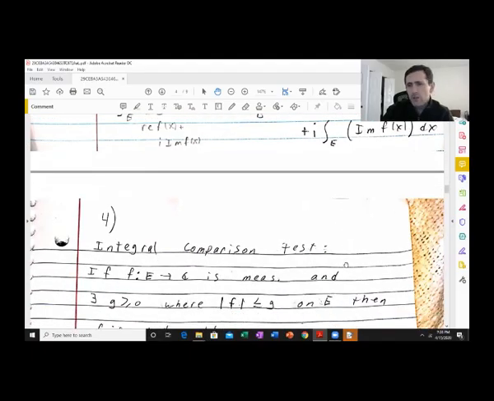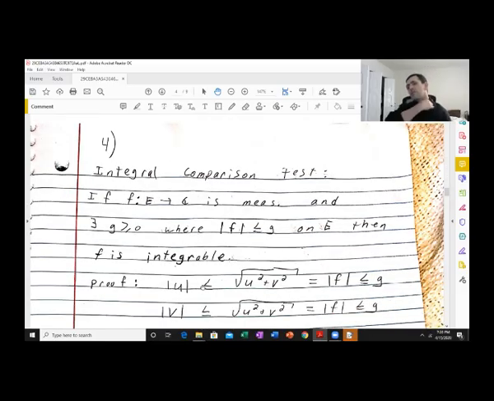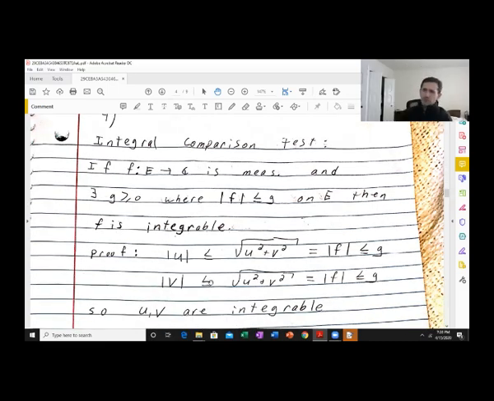So we have the following useful integral comparison test. Same thing: if there is a g, non-negative and measurable, where the absolute value of f is less than or equal to g on E, then f is integrable. And the proof is fairly straightforward. The absolute value of u is less than or equal to the square root of u squared plus v squared, which equals the modulus of f, and that's less than or equal to g. Do the same thing for v. So if such a g exists, then u and v are integrable, and hence, by definition, f is integrable.